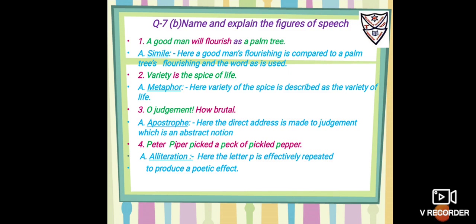Number 3, oh judgment, how brutal. Now you are directly addressing the abstract notion judgment, so it is apostrophe. So here the direct address is given to the judgment, that is an abstract notion. Number 4, Peter Piper picked a peck of pickled pepper. Now here the consonant sound of P is repeated to create a poetic effect. So the above given figure of speech is alliteration.